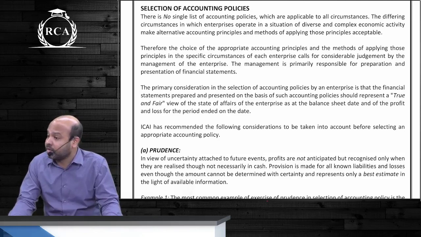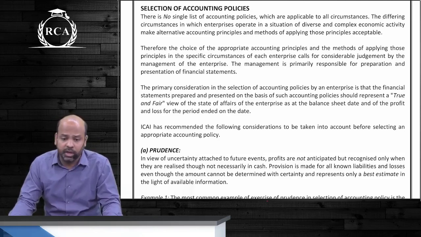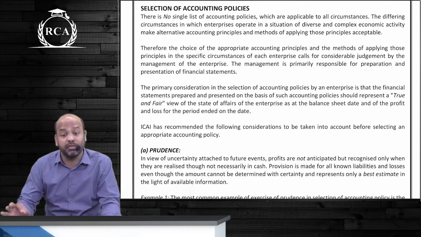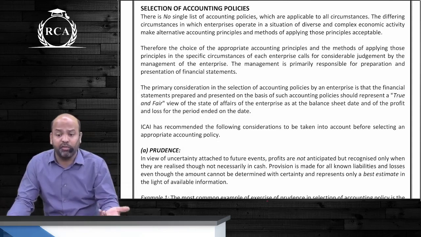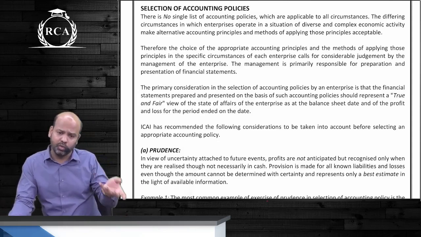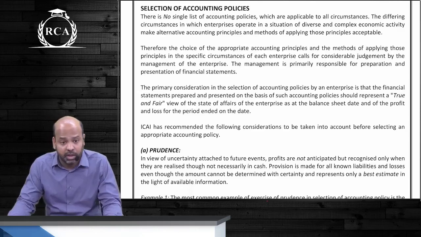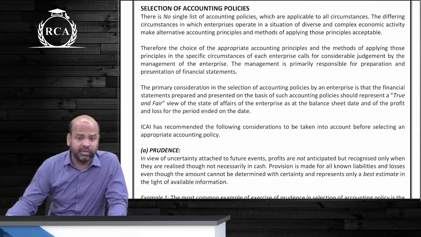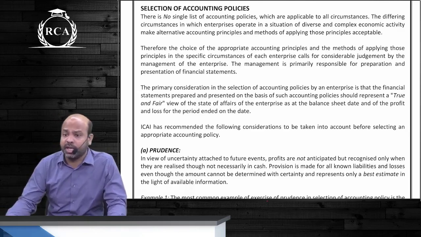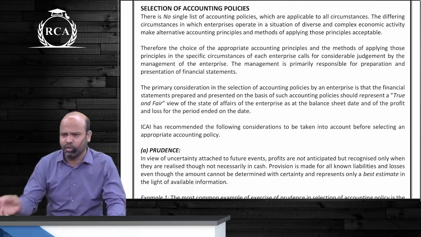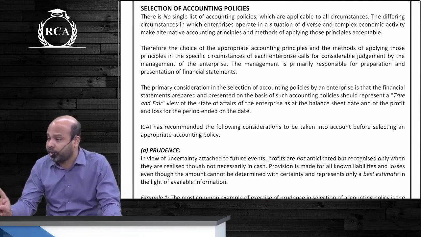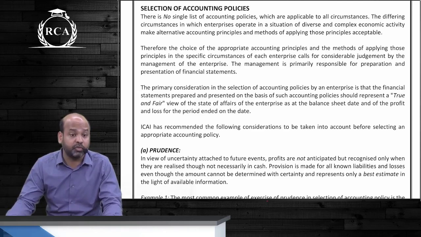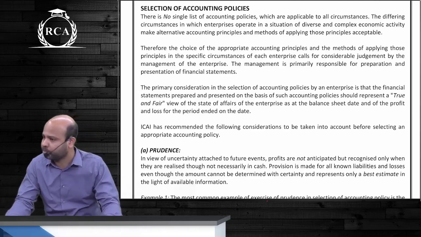And then, beta, the third one is materiality. I said whatever accounting policies you're following, beta, ensure that every piece of material information is disclosed. If there is a specific item that is immaterial, you do not have to worry about applying accounting standards in its true sense. I gave the example of stapler. I said stapler may satisfy the definition of fixed asset, but because the amount is immaterial, guys, you can directly write it off to P&L account. You do not have to worry about capitalizing it. But every piece of material information should be disclosed. The readers of financial statements should know everything in relation to your company.